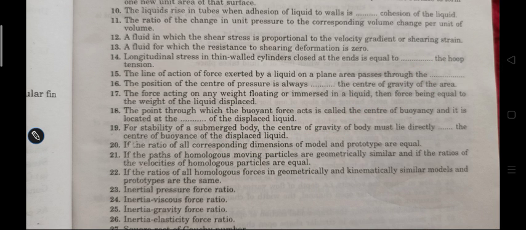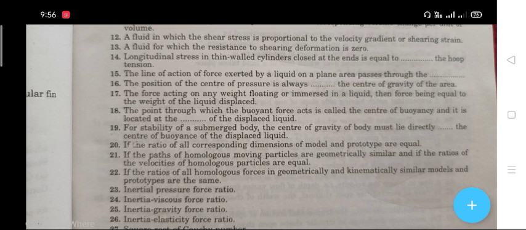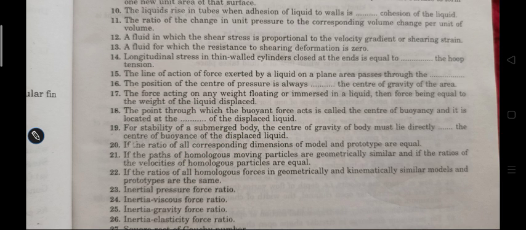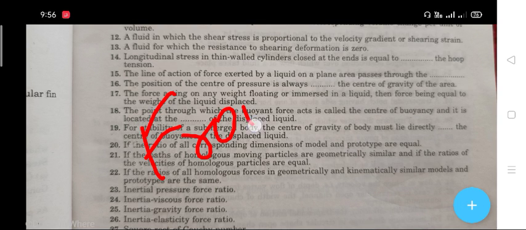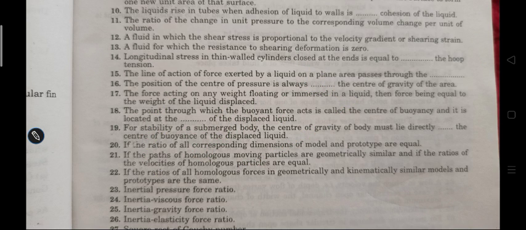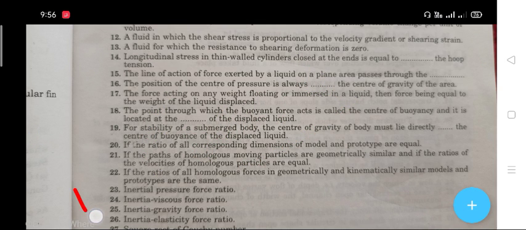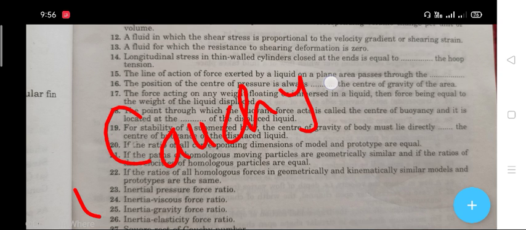The next question, question number 25 says that the inertia to gravity force ratio is called the Froude number. The next question, question number 26, the inertia to elastic force ratio, the answer is the Cauchy number. The right answer is the Cauchy number.